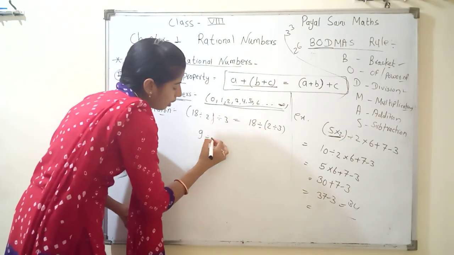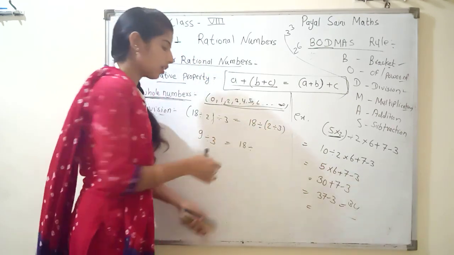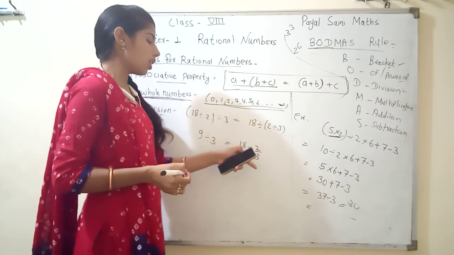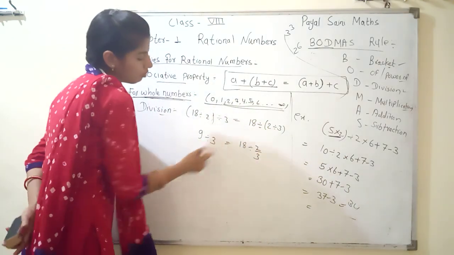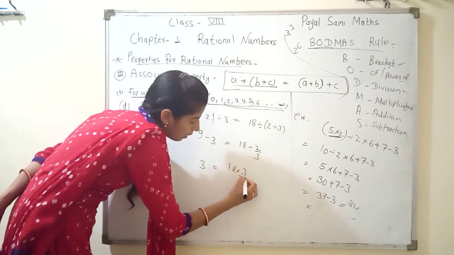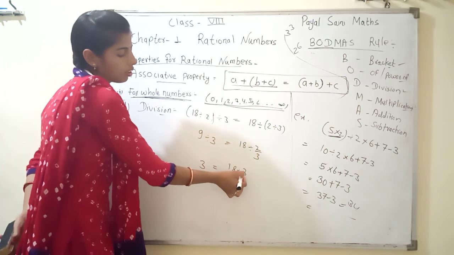9 times. 9 divided by 3. And here is 18 divided by 2 by 3. Why do we write here 2 by 3? Because 2 is not divisible by 3. Then we can write here 18 into 3 by 2. Then we can write here 3, and here is 18 into 3 by 2.